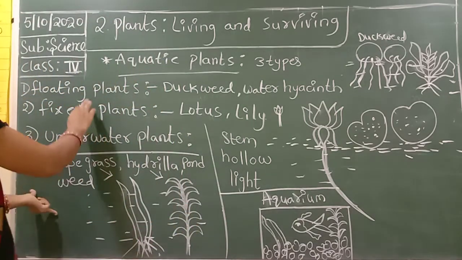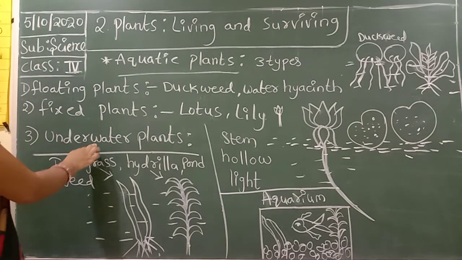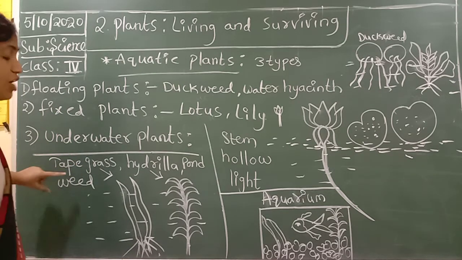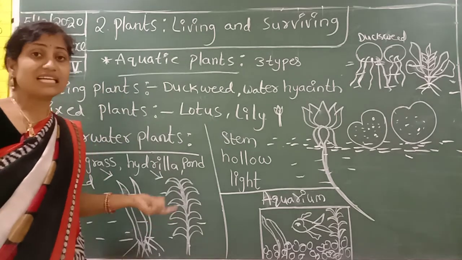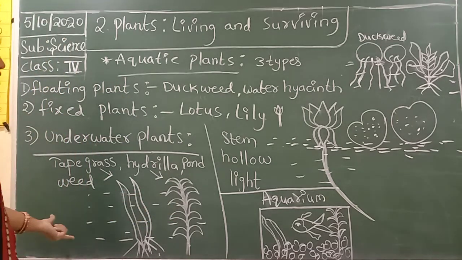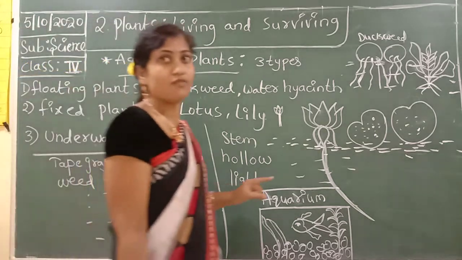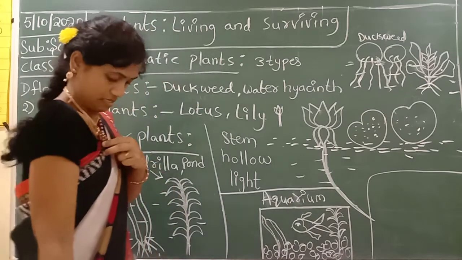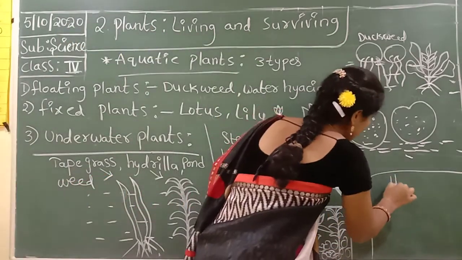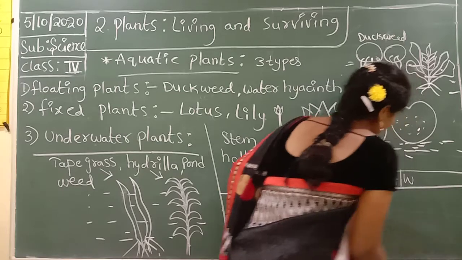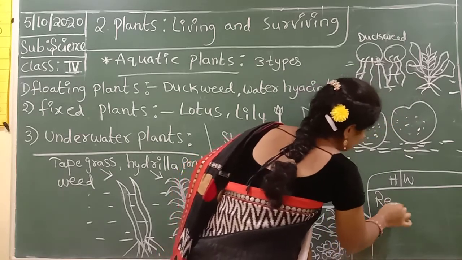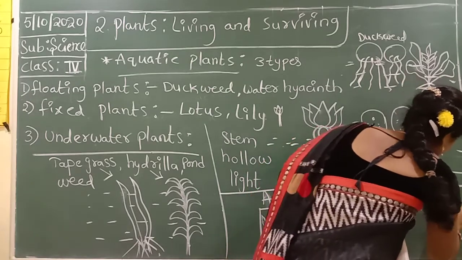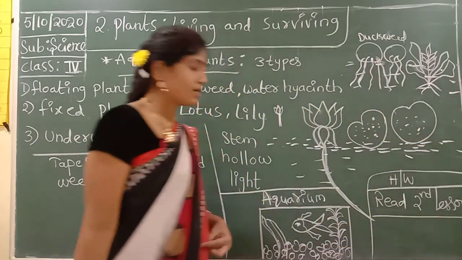Okay children, today we completed floating plants, fixed plants and underwater plants. These three types we have completed today. Tomorrow we will learn another topic. Understand, children? You have to do the homework: read the second lesson. Our class is completed.